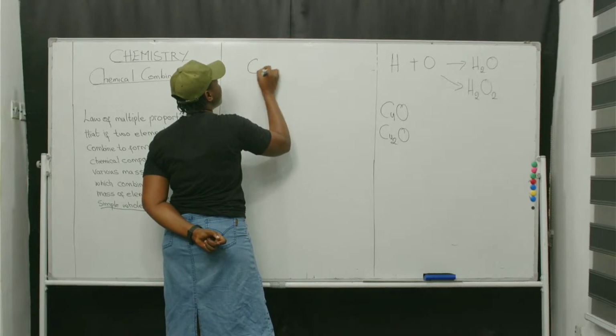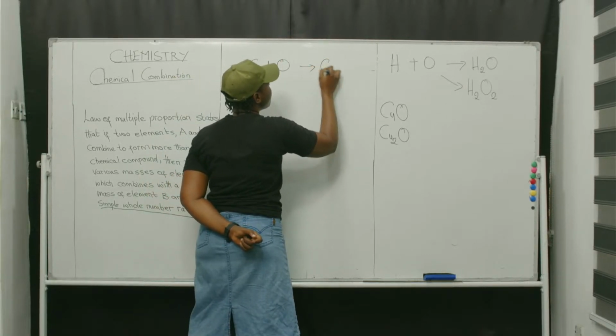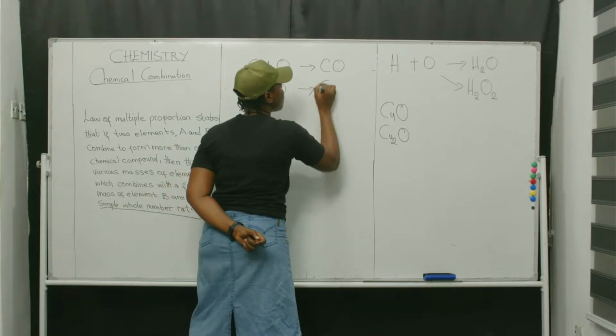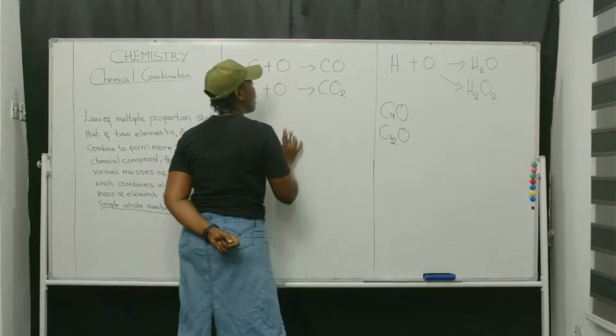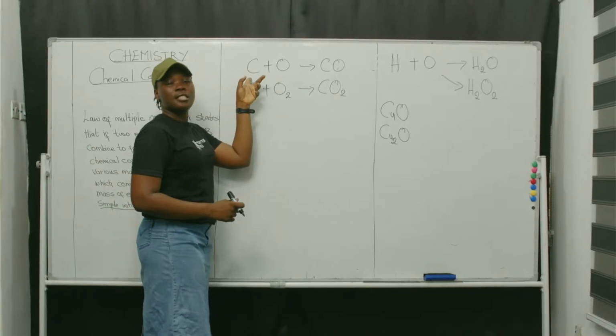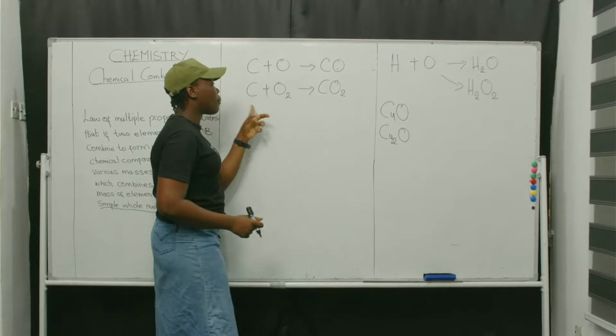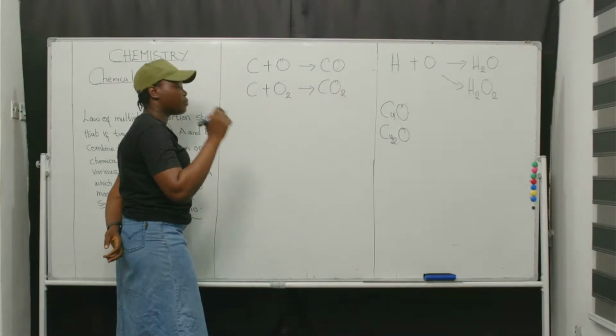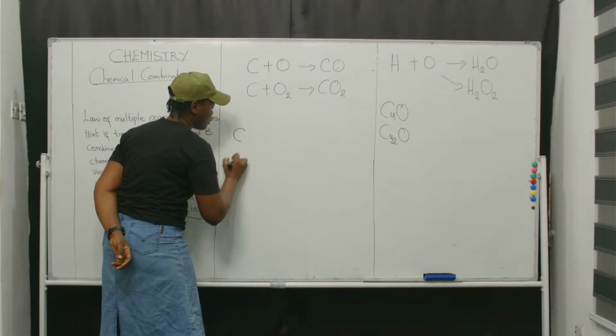Let's consider C plus O to give CO, and C plus O to give CO2. This is carbon, this is oxygen. Carbon is one atom.